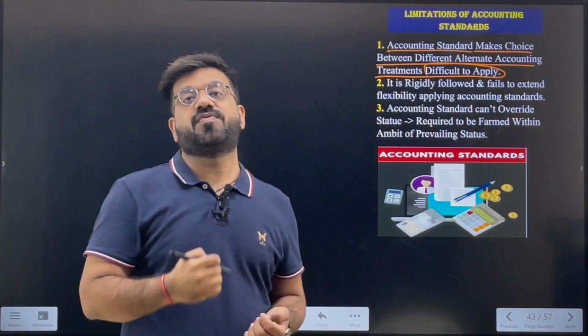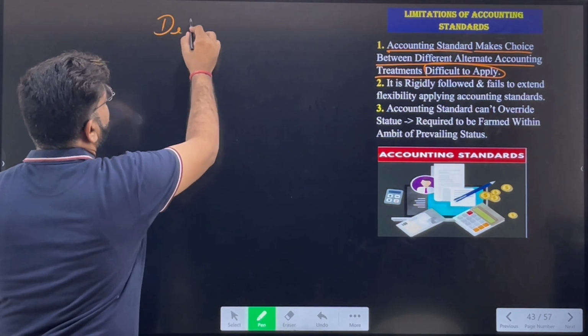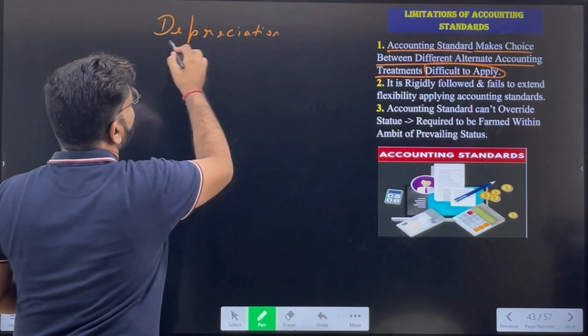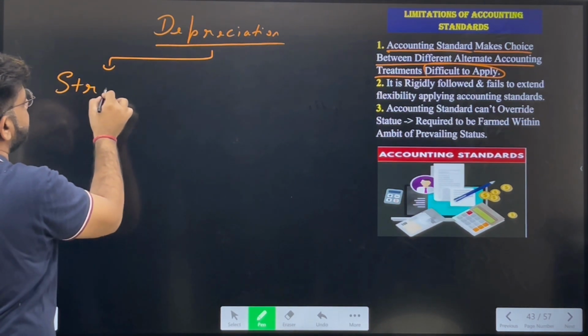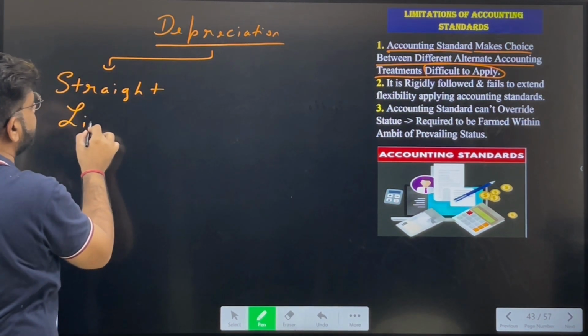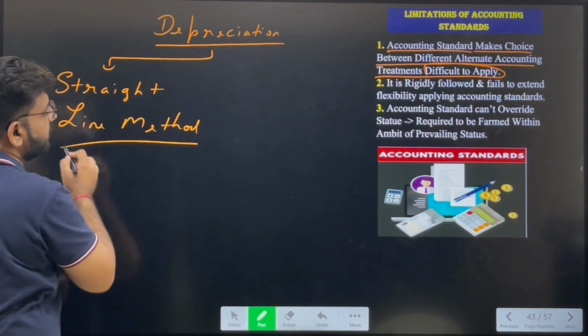It is very difficult, as we all know, while calculating depreciation, there are two methods. The first one is the straight line method. The second one is the written down value method. The straight line method simply says to charge the depreciation on the same amount every year.